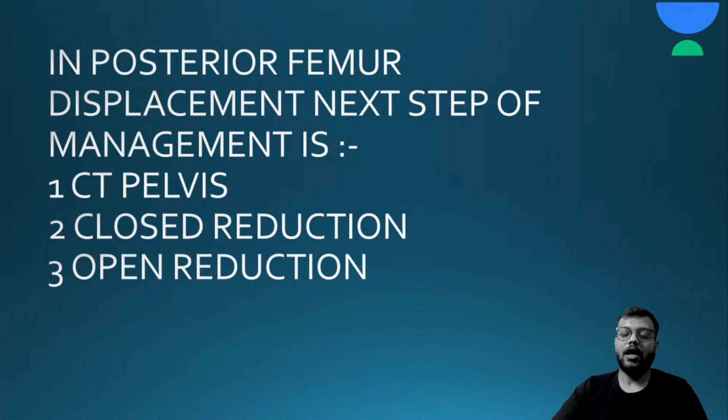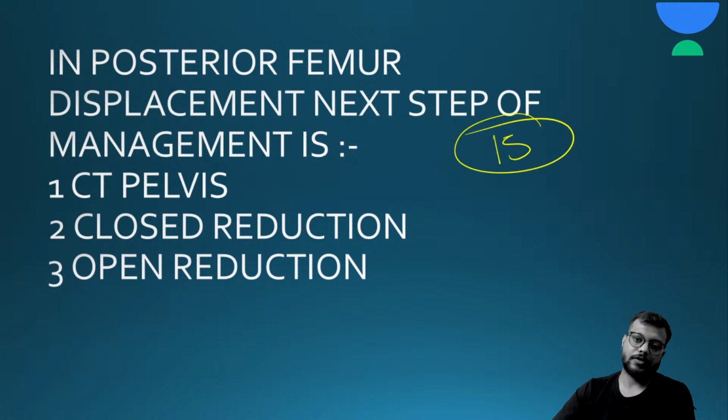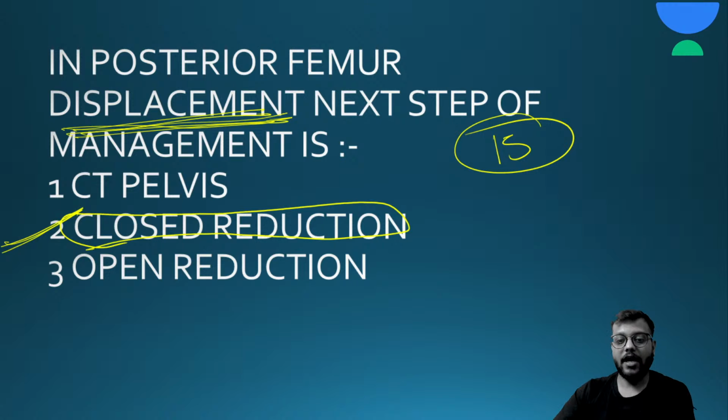Now, next question. In posterior femur displacement, the next step of management is. Here are your 15 seconds. So we have already discussed that in any kind of displacement and dislocation the treatment of choice or the initial treatment is closed reduction under GA or block, then maintenance.